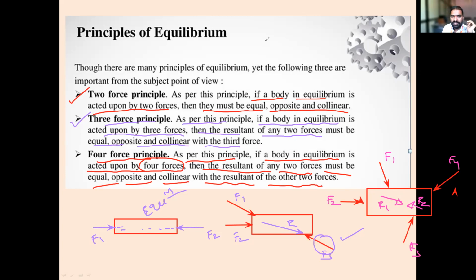So any two forces you can take. I will take F2 and F3 force, and the resultant of these two forces is like this. Then F1 and F4 force, and the resultant of these two forces is like this. They are collinear. So this is R1, this is R2. R1 and R2 are the same in magnitude, opposite in direction, but they are collinear. Ultimately, they should be collinear, then only the body is in equilibrium.